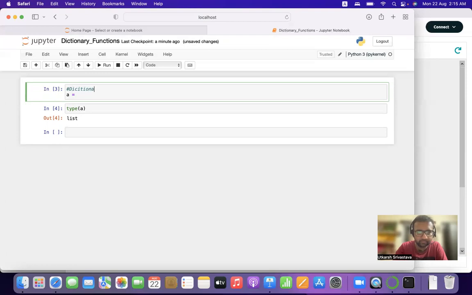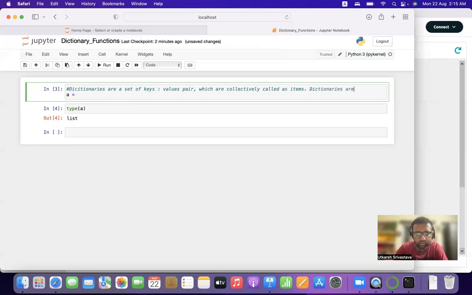Dictionaries are a set of key value pairs, which are collectively called items. Key value pairs are collectively called items. Let us look at what is a key and what is a value. And dictionaries are enclosed in